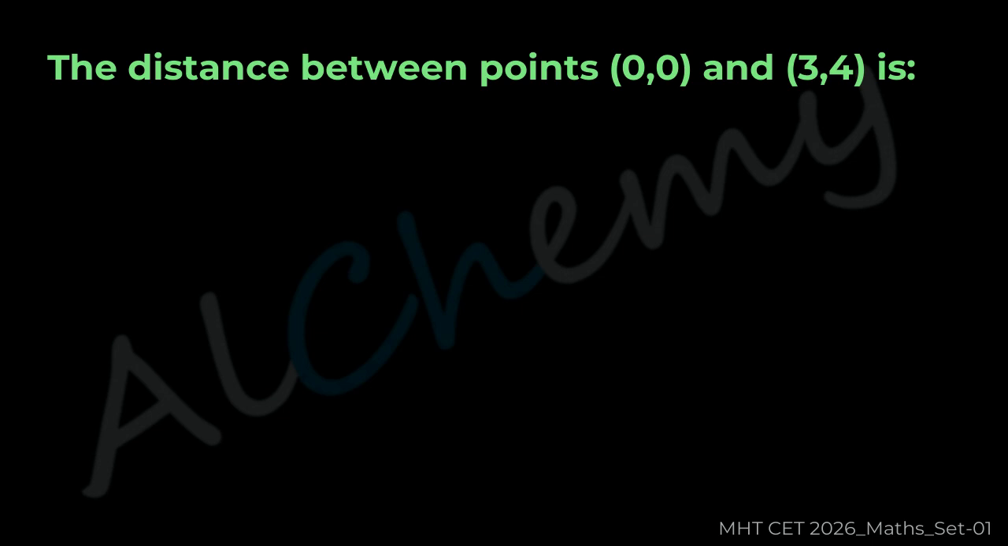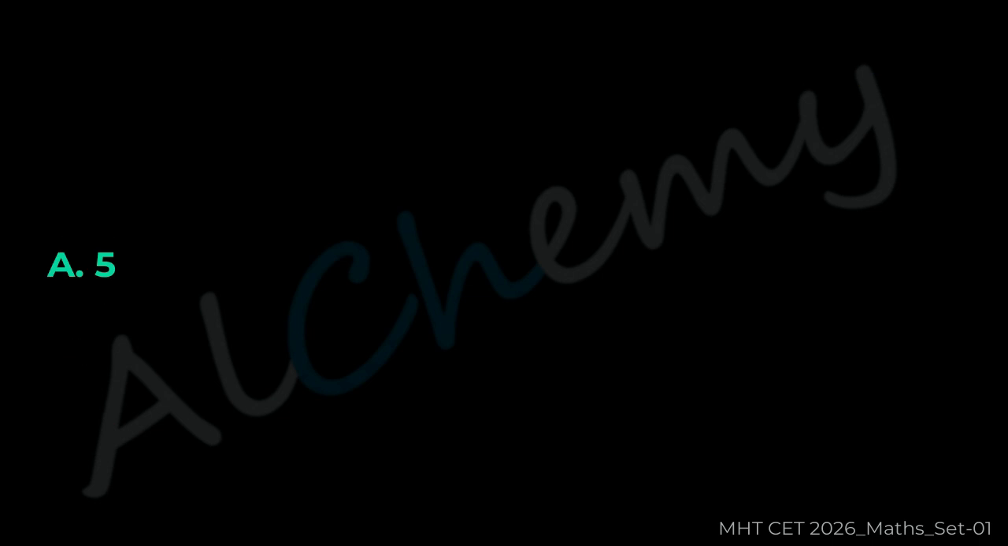Question 6. The distance between points (0, 0) and (3, 4) is A 5, B 6, C 7, D 4. The correct answer is A 5.